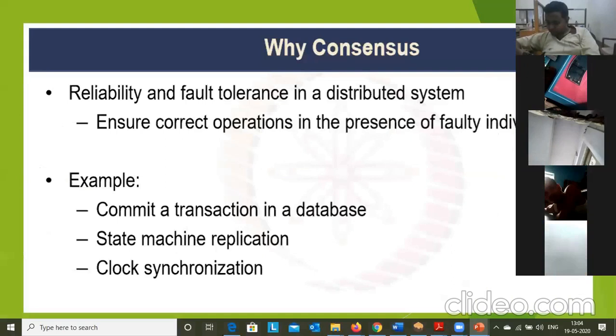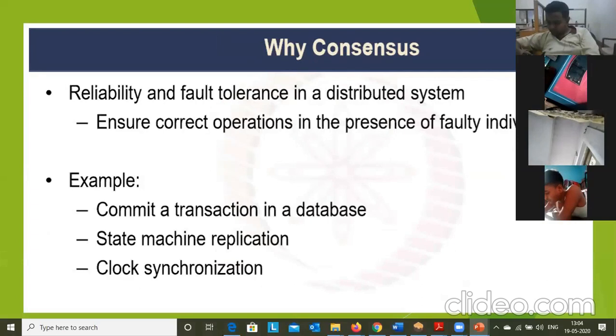Now you can see why consensus is required. If you are not using consensus, what happens? Mainly consensus is used to provide reliability and fault tolerance in a blockchain network. We need to provide reliability, and any faults we need to avoid can be handled using consensus protocol.